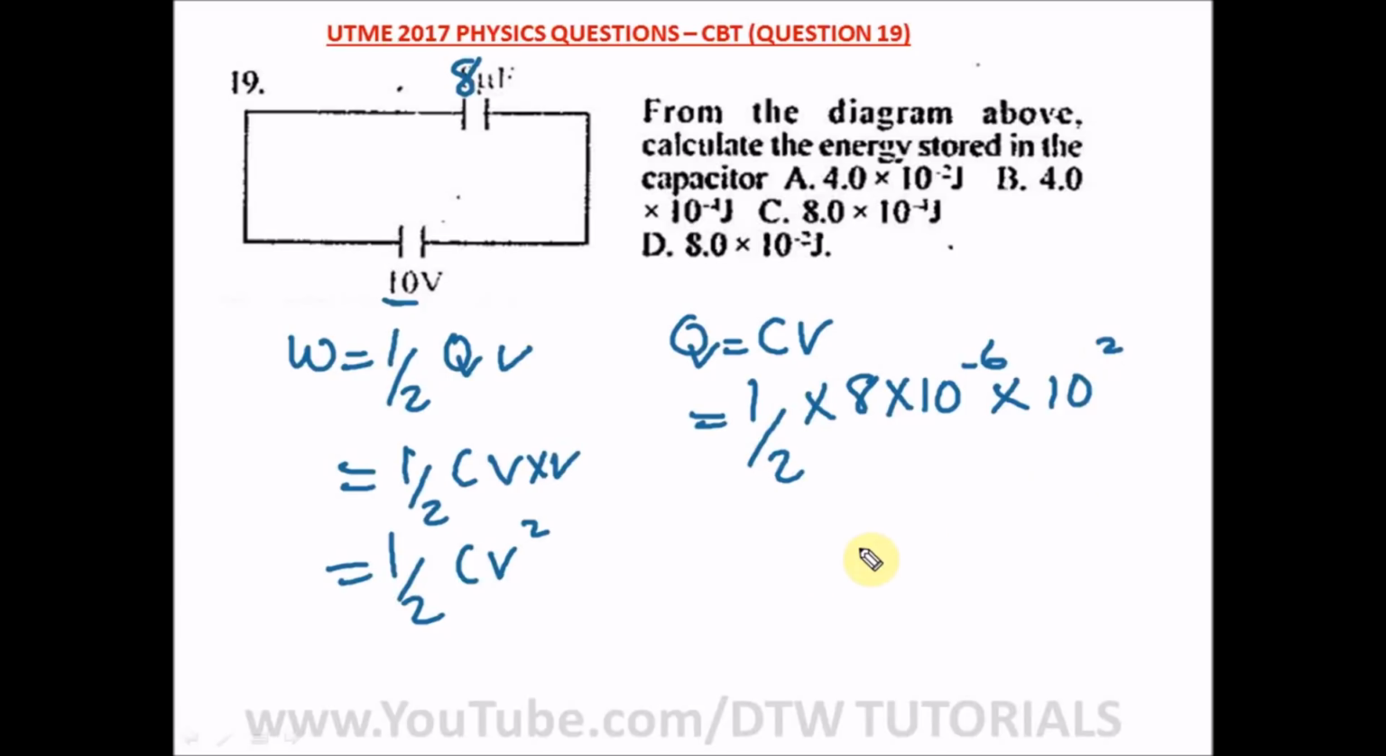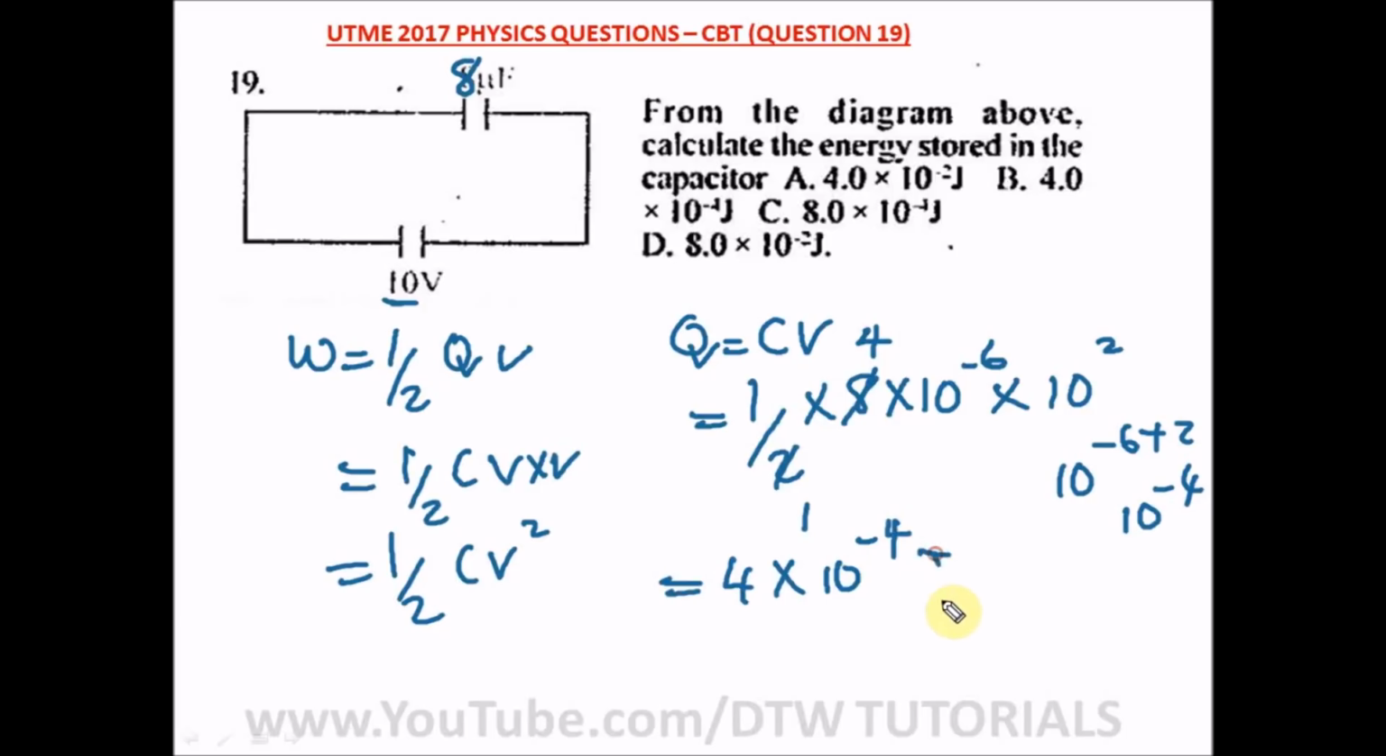Here, can we cancel out? Yes, we can cancel out. So 2 here, 1; 2 here, 4 times. And we have 10 raised to power minus 6 plus 2, and what's minus 6 plus 2? That's 10 raised to power minus 4. So we're left with 4 here, so we have 4 times 10 raised to power minus 4 joules. Our answer is 4 times 10 raised to power minus 4 joules, and our right option here is option B.